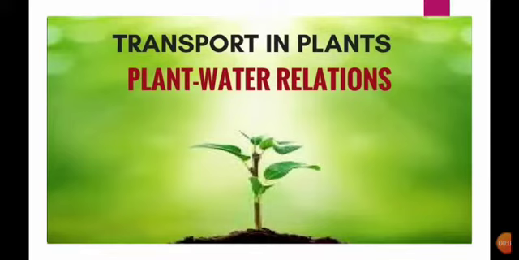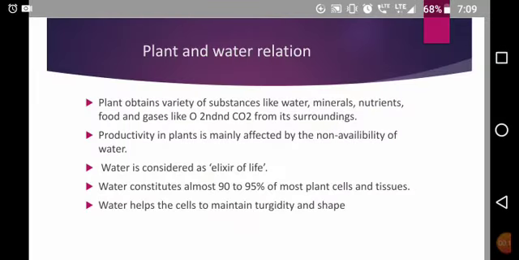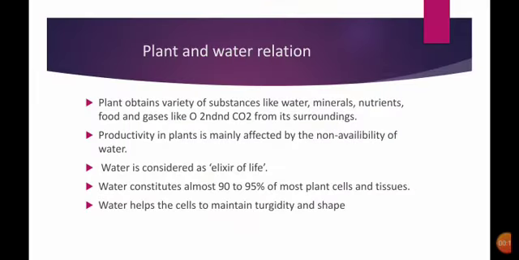Good morning, children. Today we are going to learn about transportation in plants, under that, water-plant relation. So how are water and plants related? First, the plant obtains a variety of substances like water, minerals, nutrients, food, and gases like oxygen and carbon dioxide from the surroundings. So plants absorb mainly water and minerals.